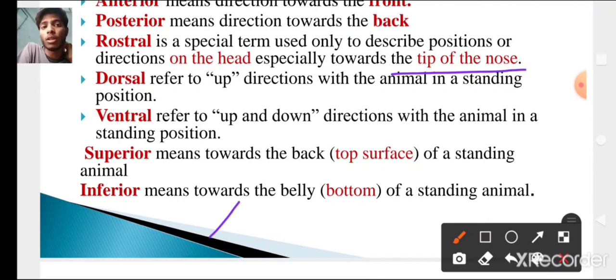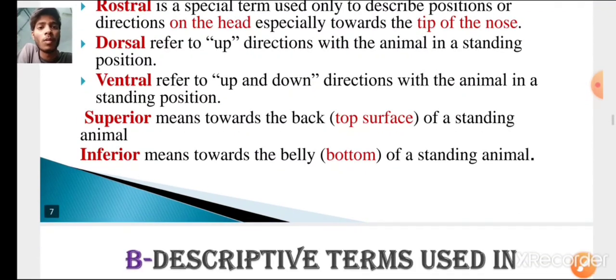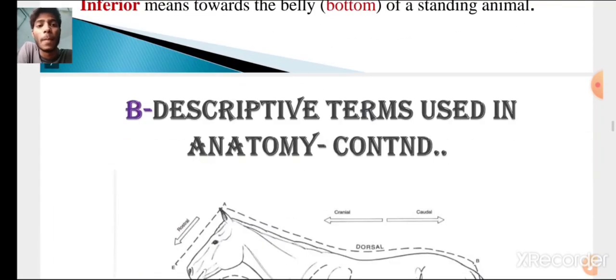Then dorsal refers to the up direction, which means suppose this is the animal, then this surface is the dorsal surface and opposite to that surface is the ventral surface. Superior means towards the top surface of the standing animal. Inferior means towards the belly or bottom of the standing animal.